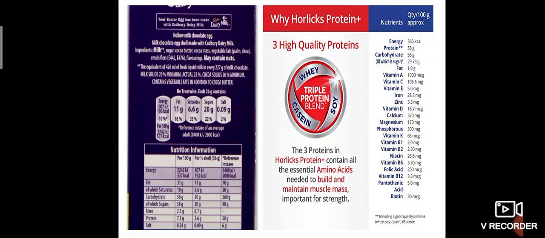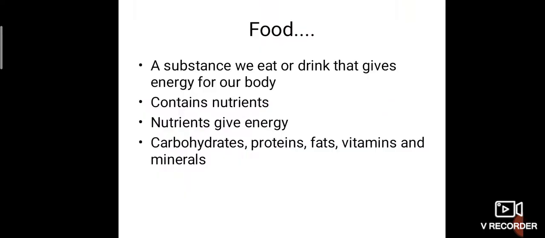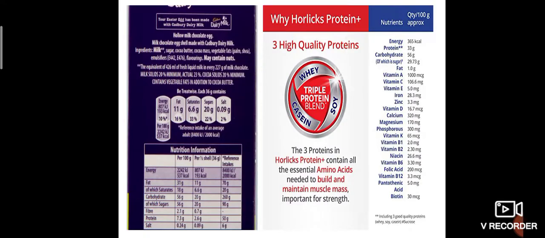For example, if it is a 100-gram chocolate, the energy provided by this chocolate is 2242 kilojoule. Otherwise, you can say 537 kilocalorie. How much fat does it contain? 31 gram. How much carbohydrates? 56 gram. How much protein is present? 7.3 gram. So Cadbury's Dairy Milk contains fat, carbohydrate, fiber, proteins and salt.